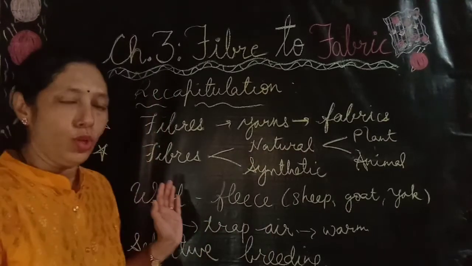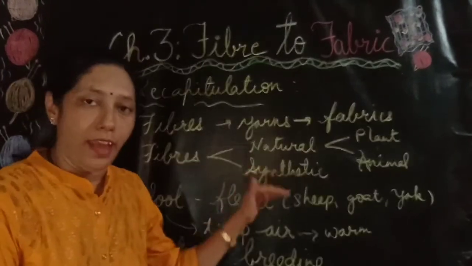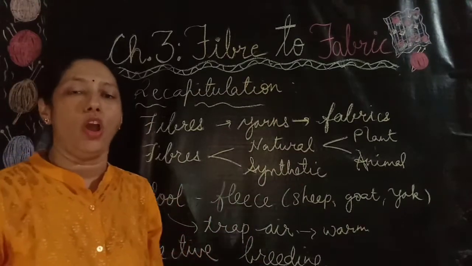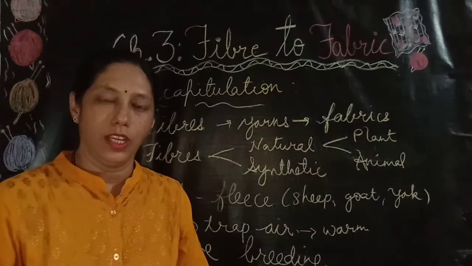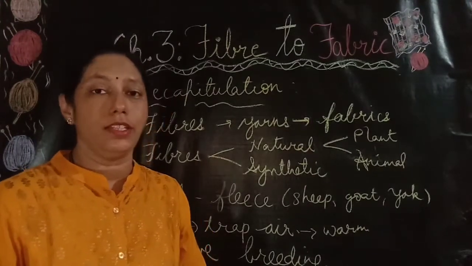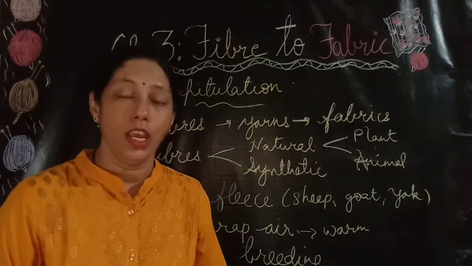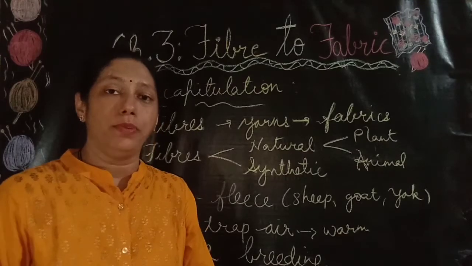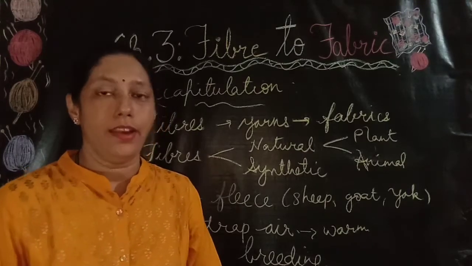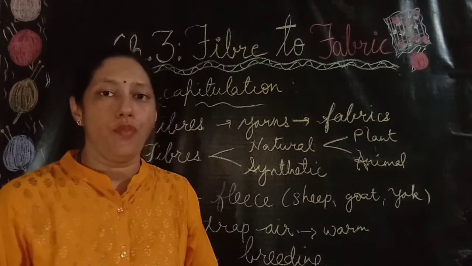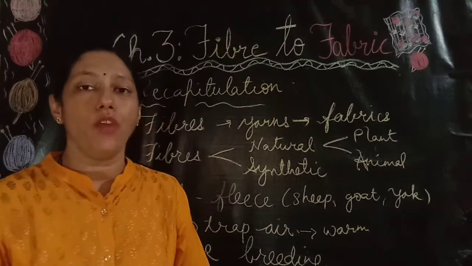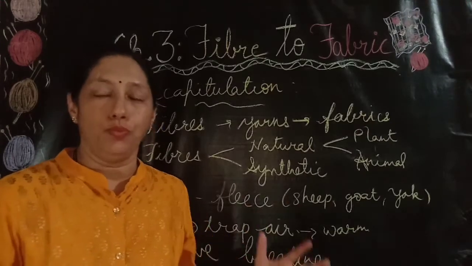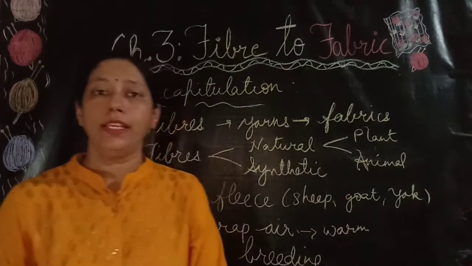This wool can trap air, and air is a poor conductor of heat, so this wool keeps the bodies of these animals warm. Then we learned that the hairy skin of these animals has two types of fibers which make its fleece. These fibers are coarse beard hair and fine soft under hair. This fine soft under hair is generally used to make wool. For obtaining this wool, selective breeding is done.